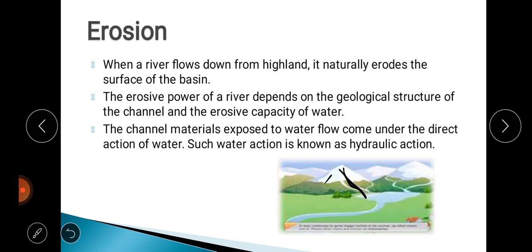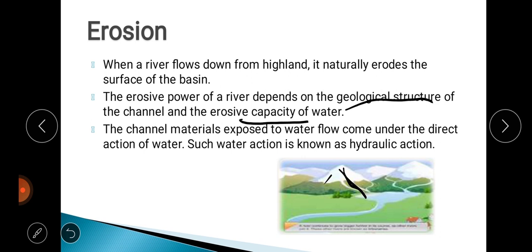Now the erosive capacity of the river mainly depends on some factors. The first one is the geological structure of the channel. That means if the earth's surface is hard, the formation being of hard rocks, then the erosion capacity of the river will be less. And if the geological formation of the earth is soft, the rocks being soft, then more erosion will take place.